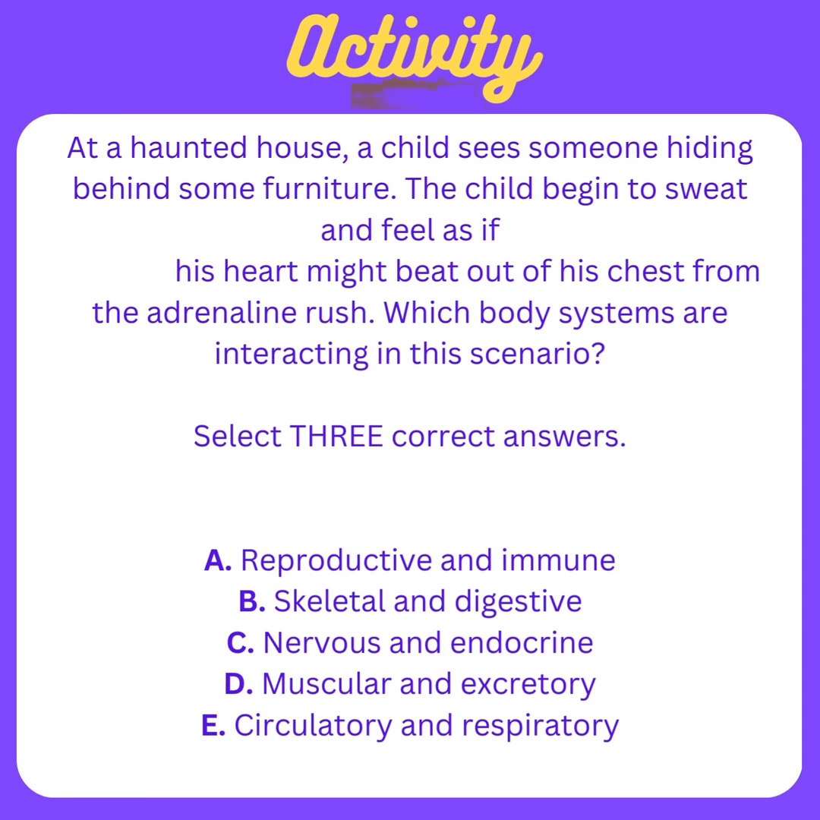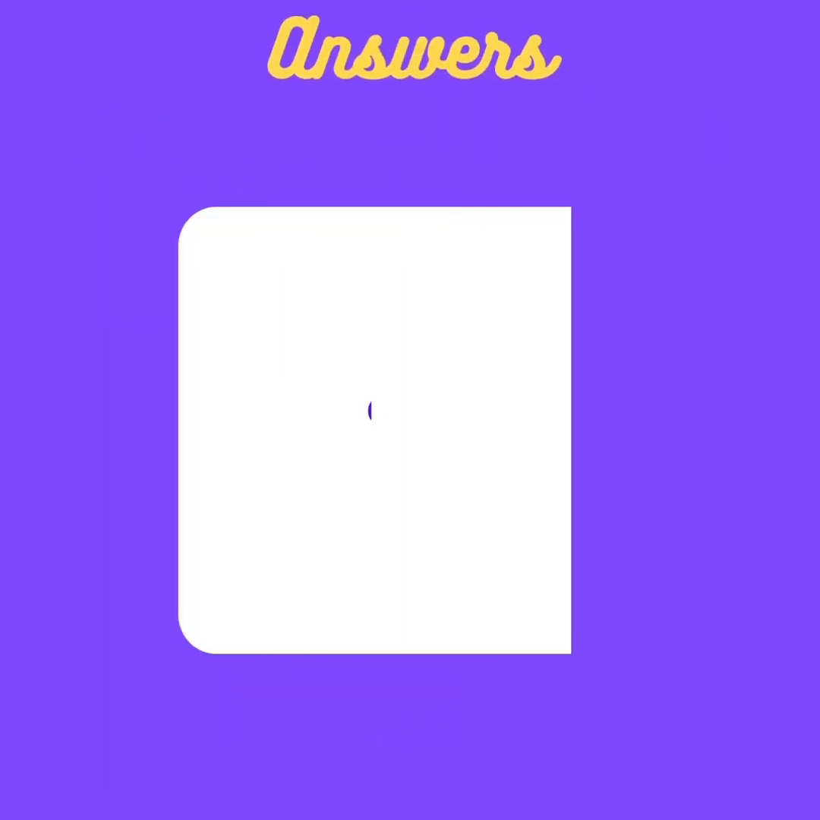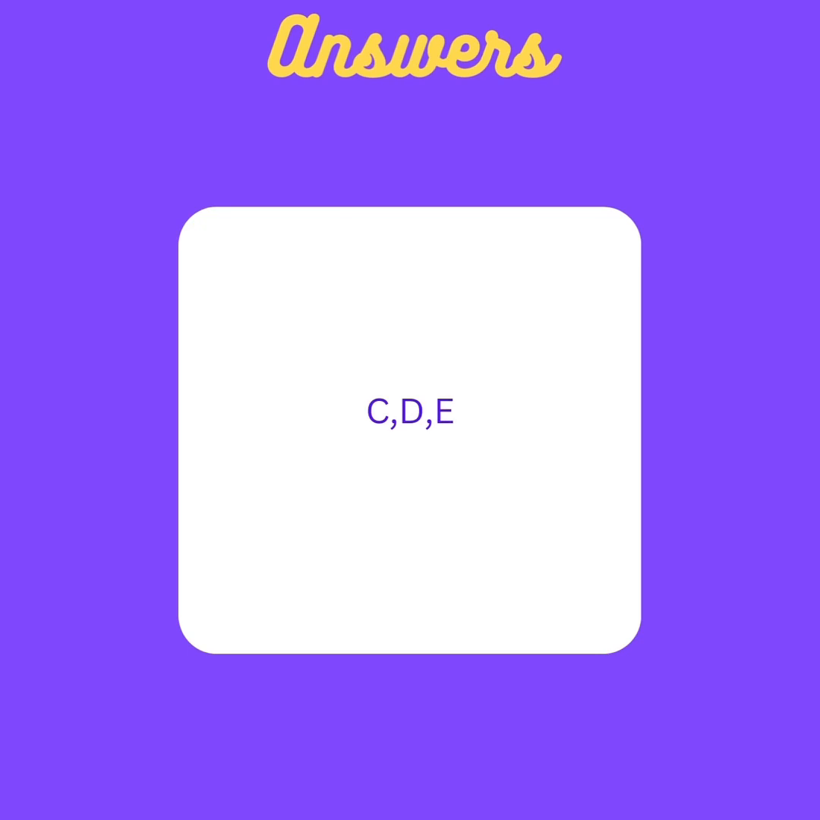At a haunted house, a child sees someone hiding behind some furniture. The child begins to sweat and feel as if his heart might be out of his chest from the adrenaline rush. Which body systems are interacting in this scenario? And there are 3 correct answers. So at this moment, you would pause the video to try and figure out which of these 3 answer choices are correct. So the correct answer choices are C, D, and E.